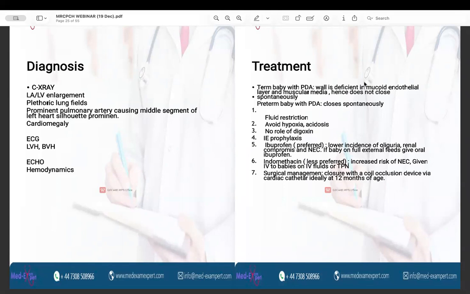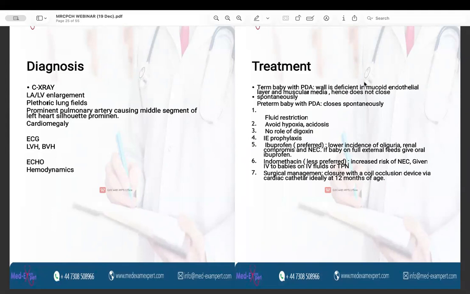So the treatment involves fluid restriction. About 60% of the maintenance fluid is given. Avoiding hypoxia and acidosis. There is no role of digoxin. They are only given in VSD, and the prophylaxis for infective endocarditis is indicated in case of PDA.